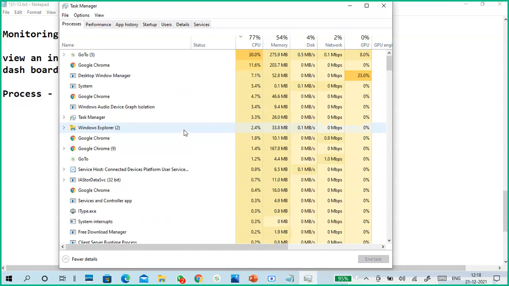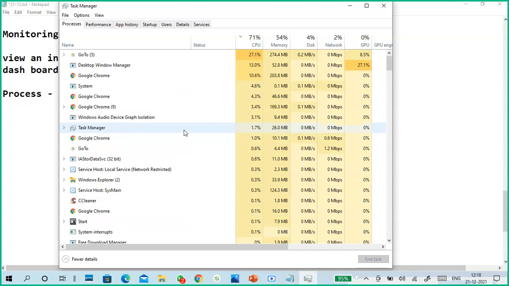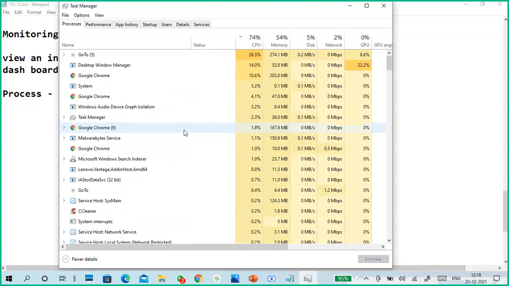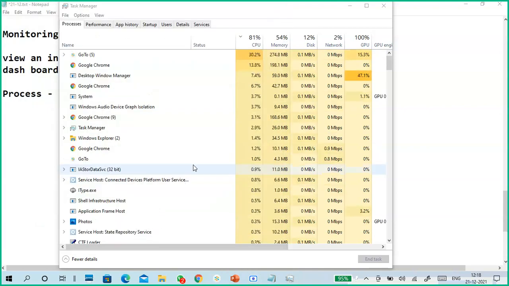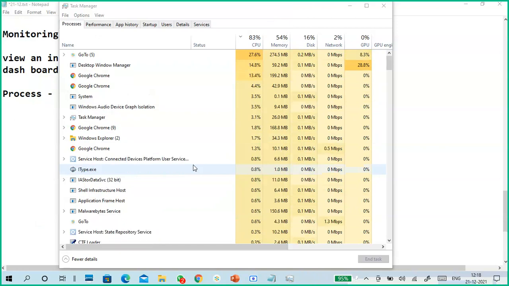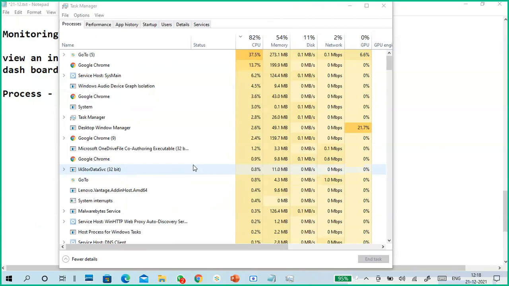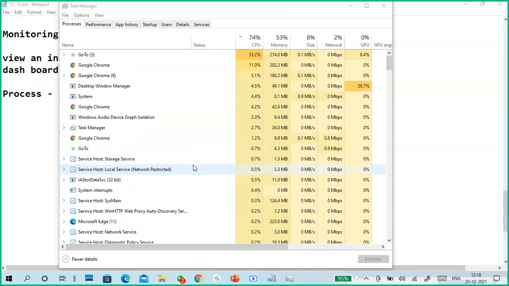For example, I open a lot of tabs. I have a lot of applications open, and some of the applications are not required. Some are not required. This work is completed, so instead of closing it, I keep it open like that. So what happened? It consumes a lot of process, memory, disk space, right?